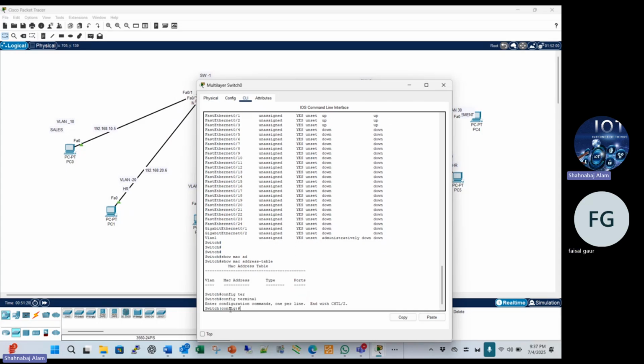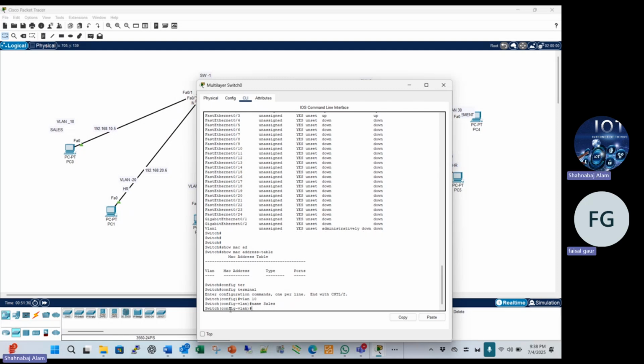Now suppose that I create VLAN 10. Put this command, then the name: Sales. First you create the VLANs, that is better.